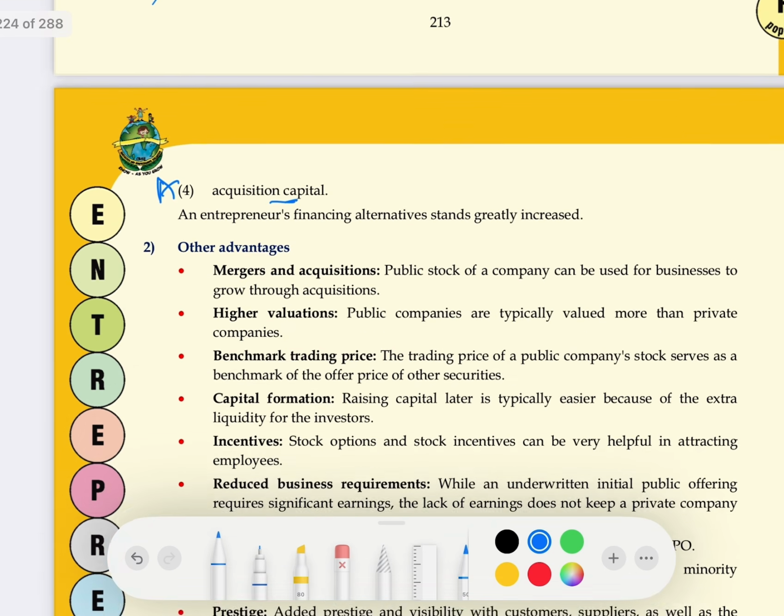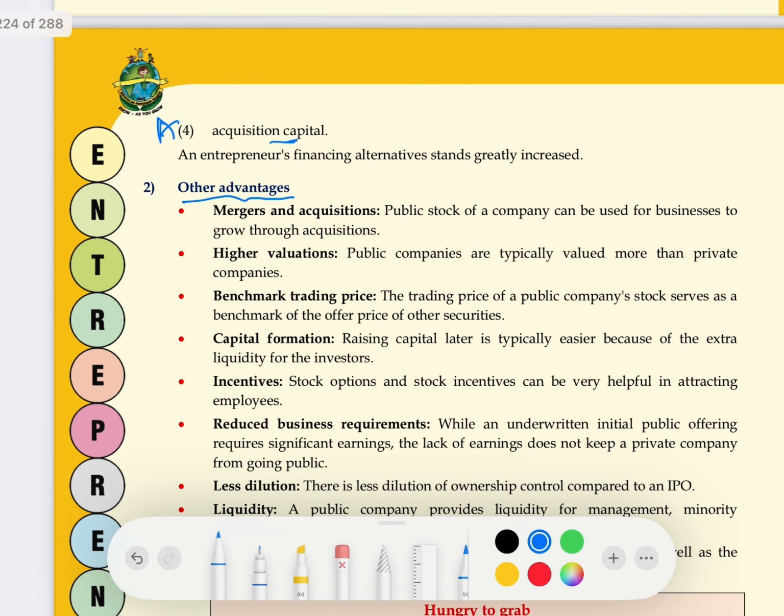Now here comes the other advantages. What are the other advantages of public issue? One is mergers and acquisition. Once you have gone public, then it is very easy for you to grow your business by acquiring other businesses also, because when the acquisition takes place, then generally the payment is done either in the form of cash or the stock swap.